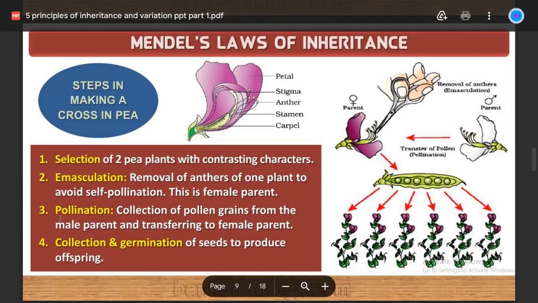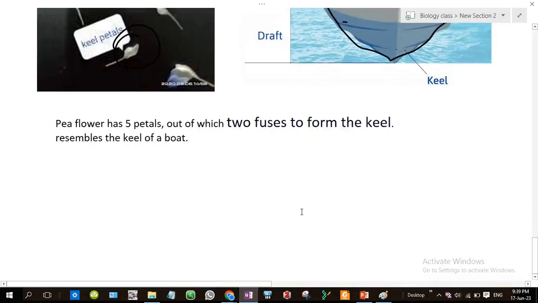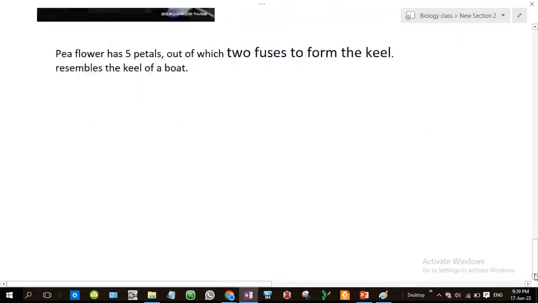Okay, next is pollination, collection of pollen grains from male parent and transferring to the female parent. Let me show you. See here. So from flower 1, you just seen, right? Yeah, it has been removed. So what he does, he takes the pollen from the second flower.